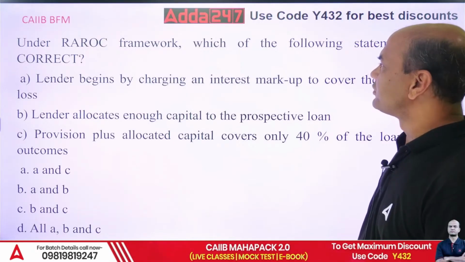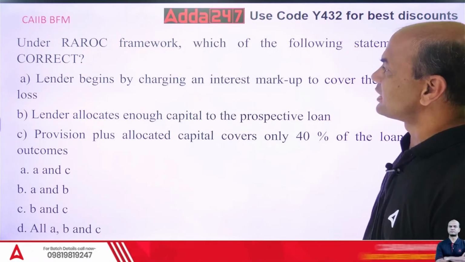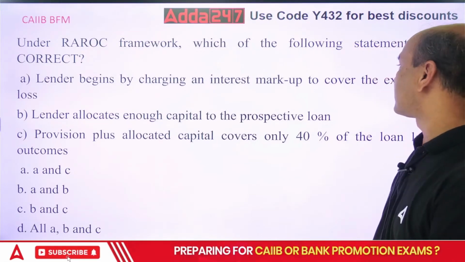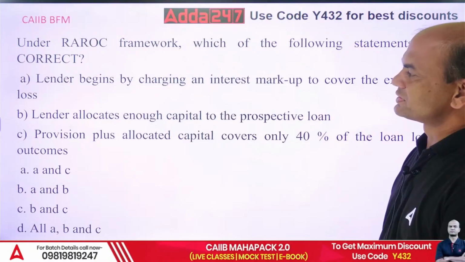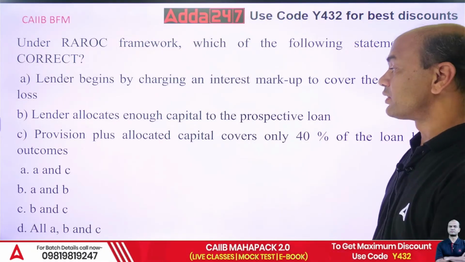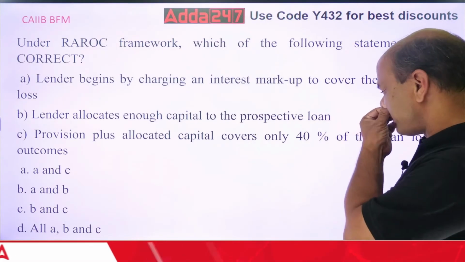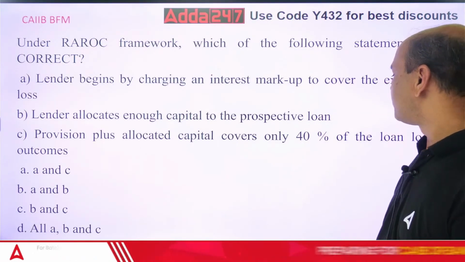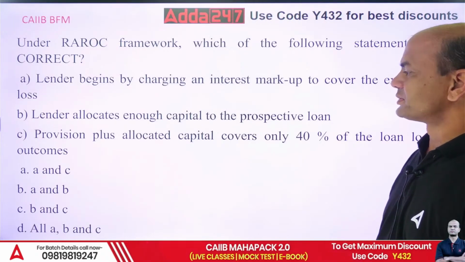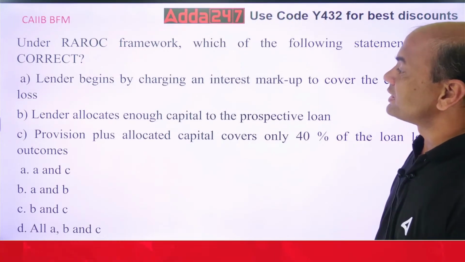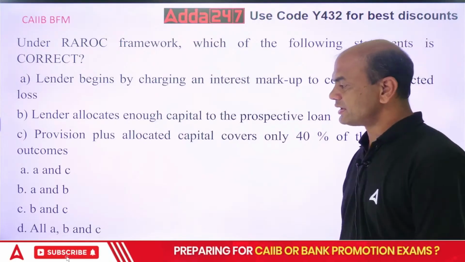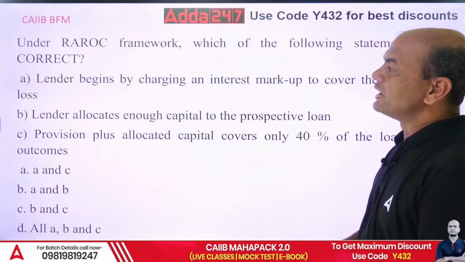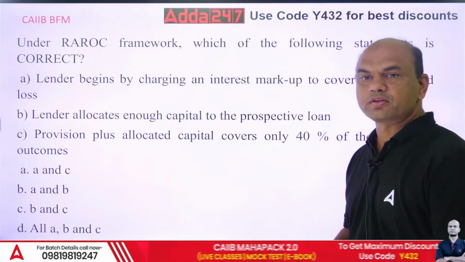Under the REROC framework, which of the following statements is correct? A, lender begins by charging an interest markup to cover the expected loss. B, lender allocates enough capital to the prospective loan. C, provision plus allocated capital covers only 40% of the loan loss outcomes. So which of them is correct? A and C, A and B, B and C, or all A, B and C. Lender means bank. We are talking over here of a bank.